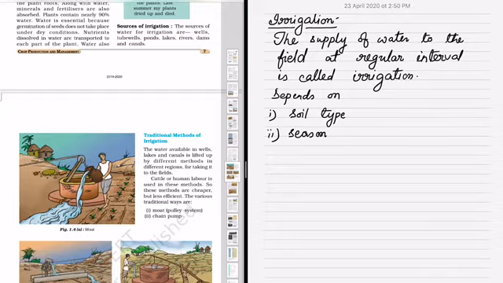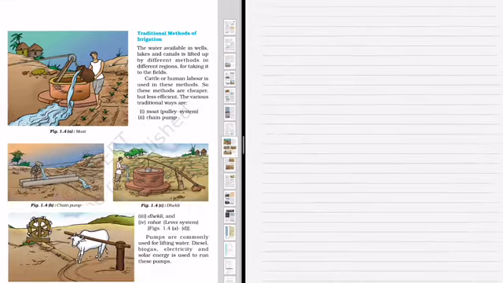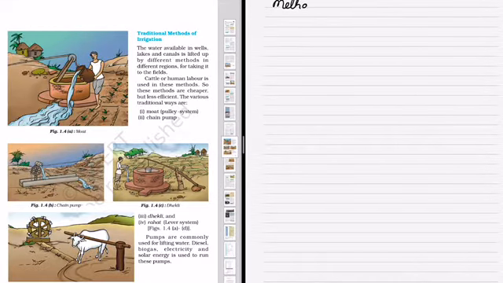If it holds less water, then we have to give more water at more intervals. When it is the dry season, we have to give more water. For this irrigation we depend upon wells, tube wells, ponds, lakes, rivers, dams and canals and so on.